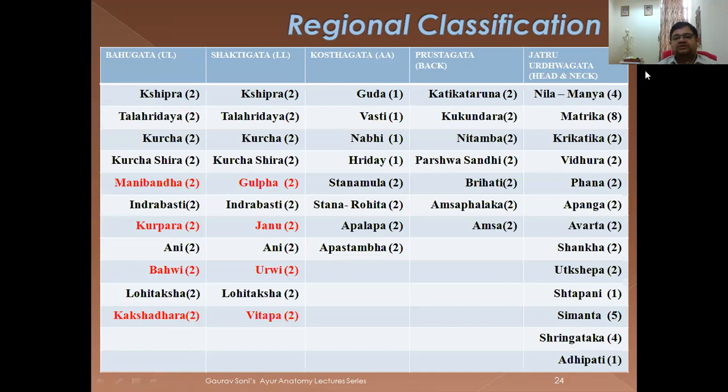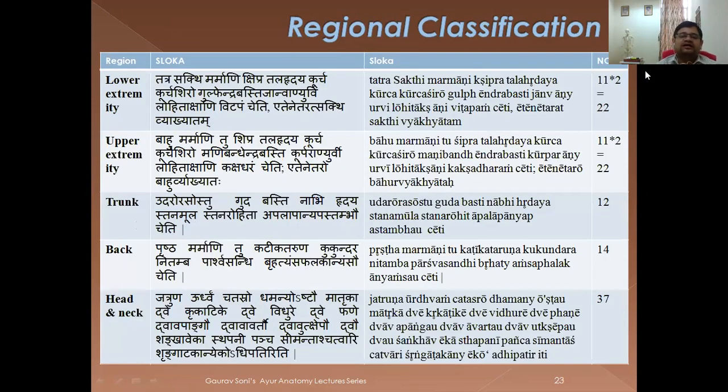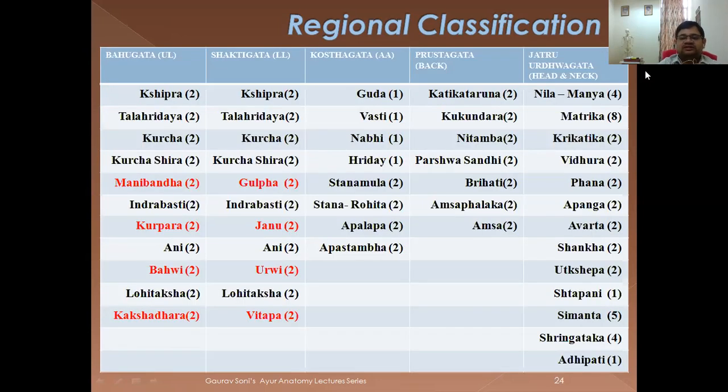So like this, you can simply remember first the names from the chart, but remember sequence should not be changed, and then you can fit it into the sloka, and your sloka will be ready. Like you can try once. So first try to learn any of the thing. Either you will learn the sloka directly or will learn the table, and then both of things you can simply recall.